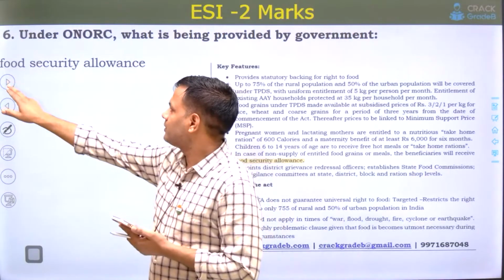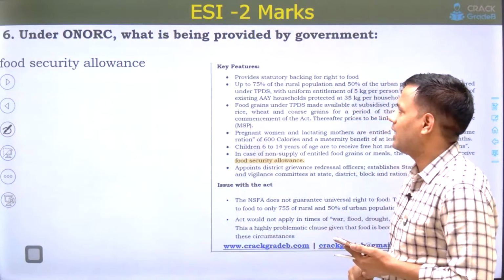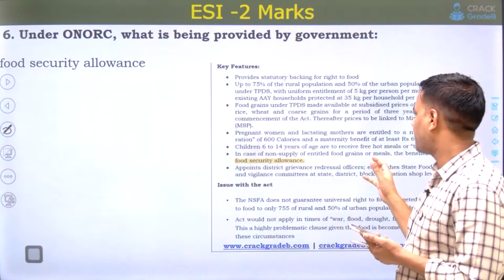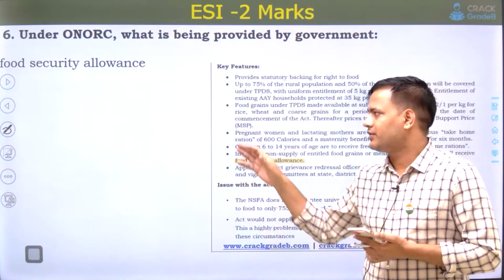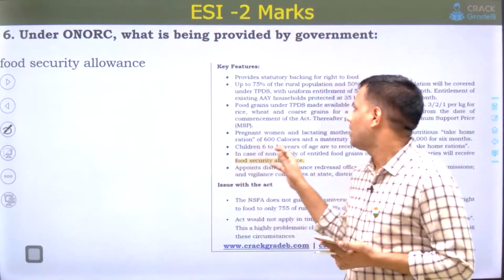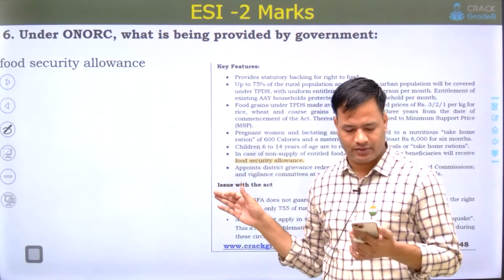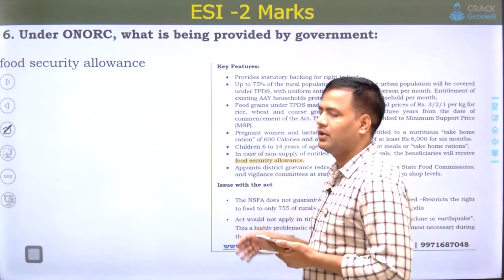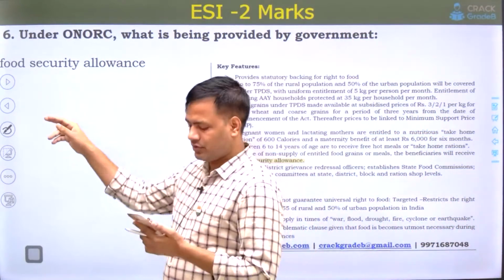So next question. Under One Nation, One Ration Card, what is being provided by the government? In case of non-supply of entitled food grains or meals, the beneficiary will receive a food security allowance. If you have studied the National Food Security Act 2013 carefully, then you have marked it correct. So this was the next question.